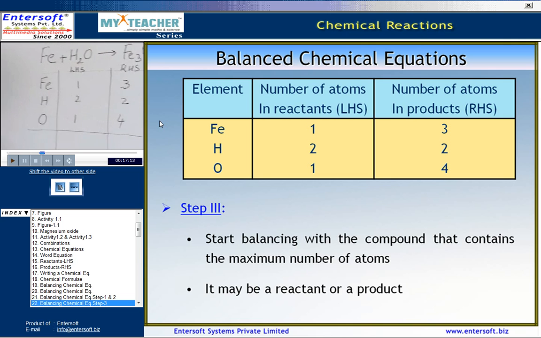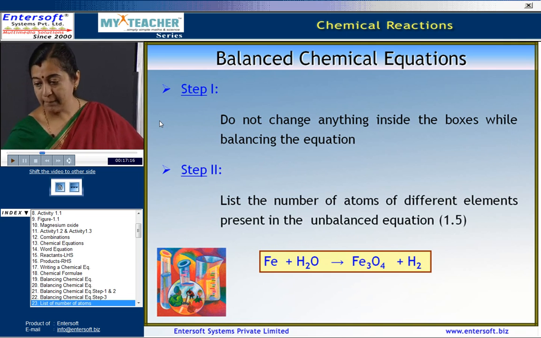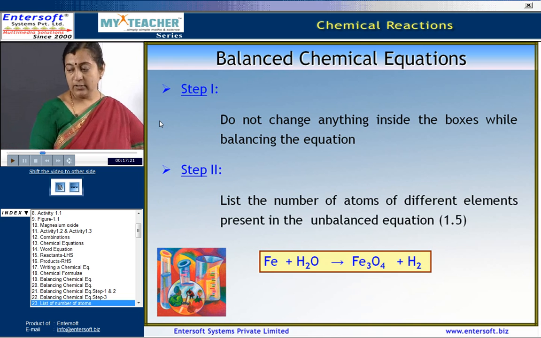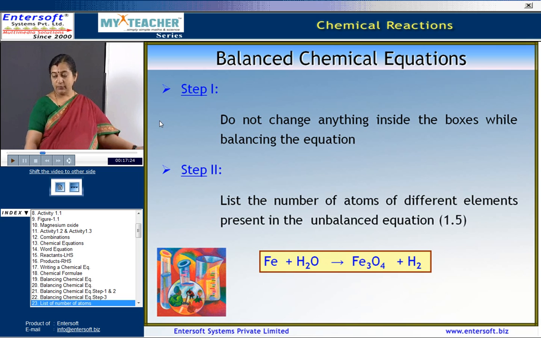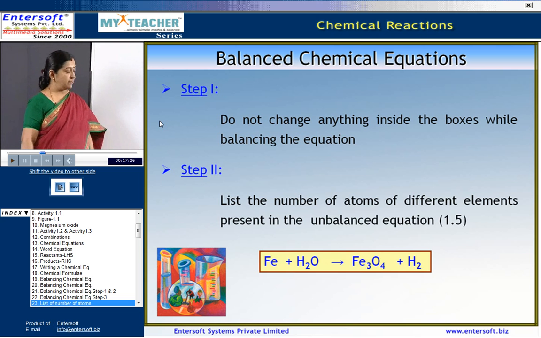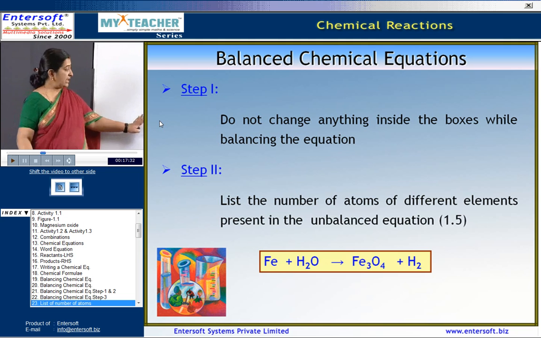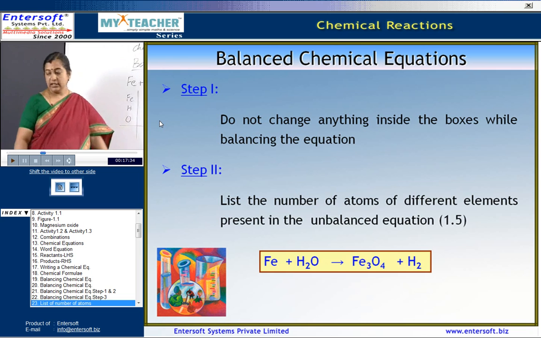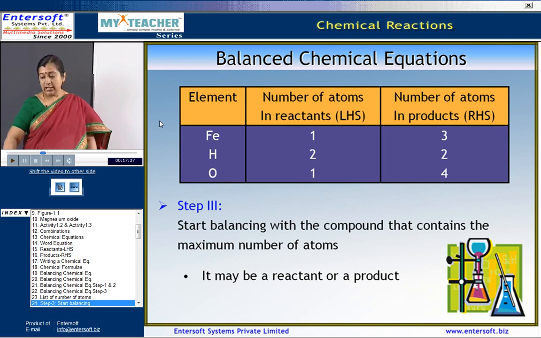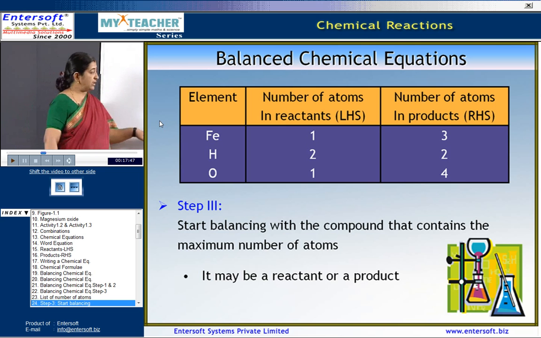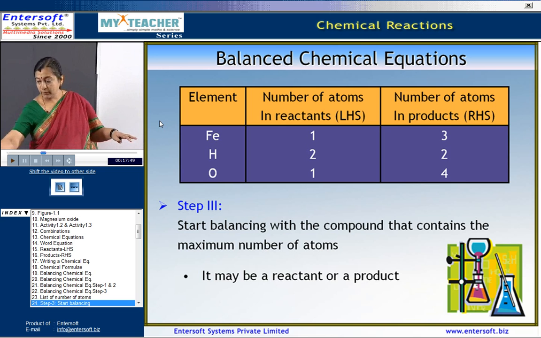So, how do we balance this? First, step 1, to balance the chemical equation, draw the boxes. Do not change anything inside the boxes while balancing the equation. List the number of atoms of different elements present in the unbalanced equation like this. Now, coming to step 3, it is often convenient to start balancing with the compound that contains the maximum number of atoms. It could be either in the reactant or in the product.